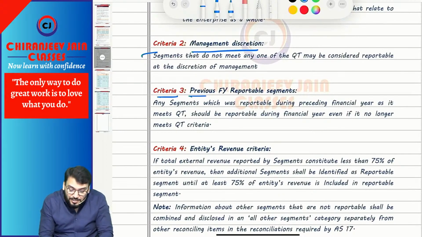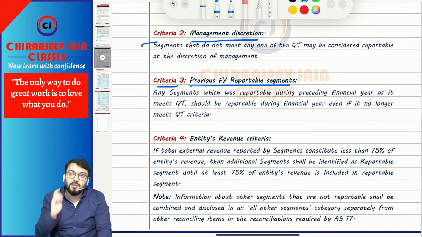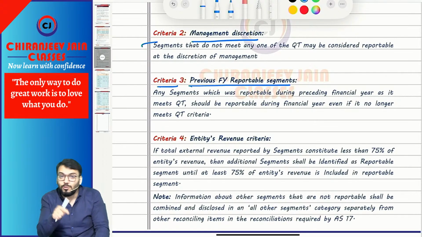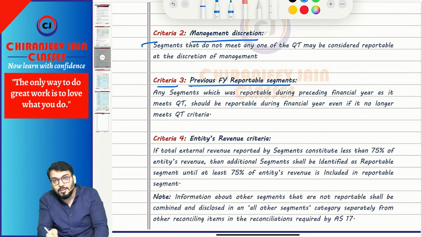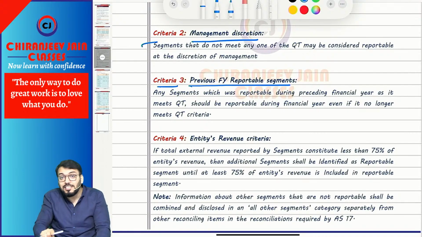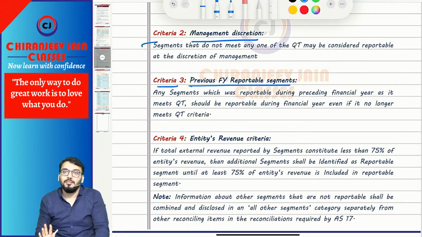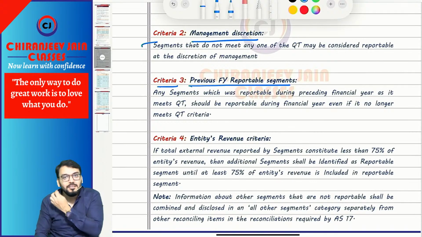Then criteria 3 is based on previous year reportable segment. What they want to say is any segment which was reportable during the previous year based on QT criteria will also be reportable in the current year even though it does not meet the QT criteria. Okay?